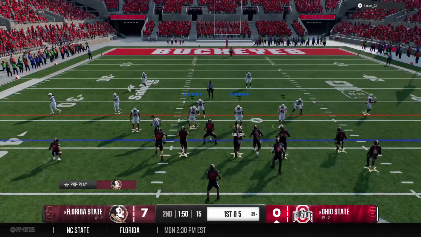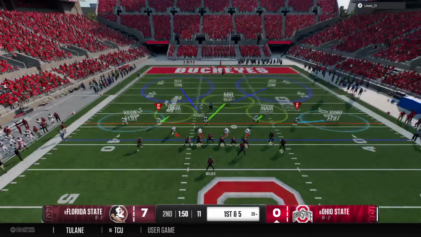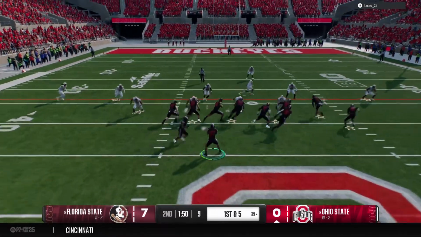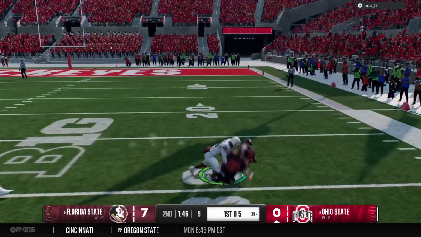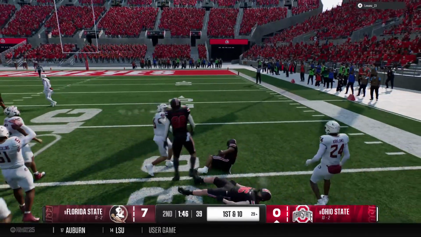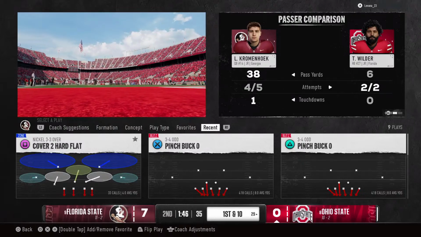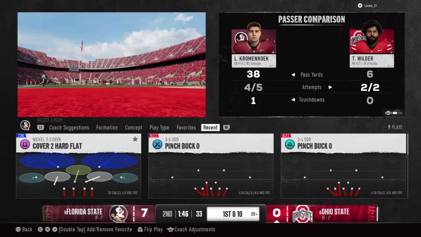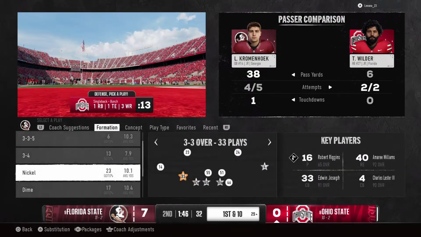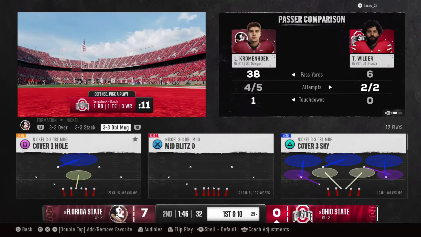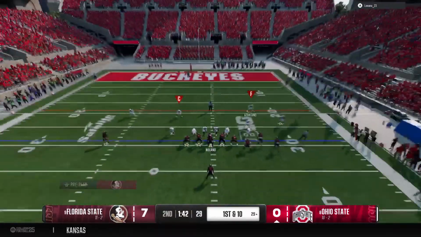First down play call. How aggressive will it be? A pop pass on the jet sweep. They bring him down, but not before he gains first down yardage. The defense has got to do a much better job here of adjusting to the pre-snap motion. They just kind of stayed in place, and it gave the receiver plenty of room there to make a nice play. The Buckeyes lining up here on 1st and 10.